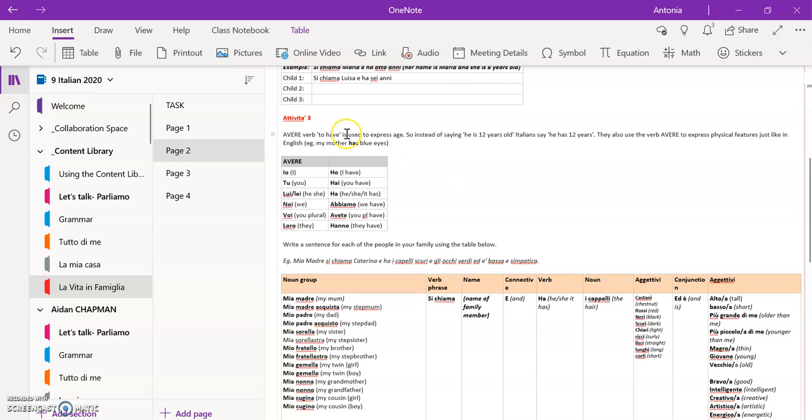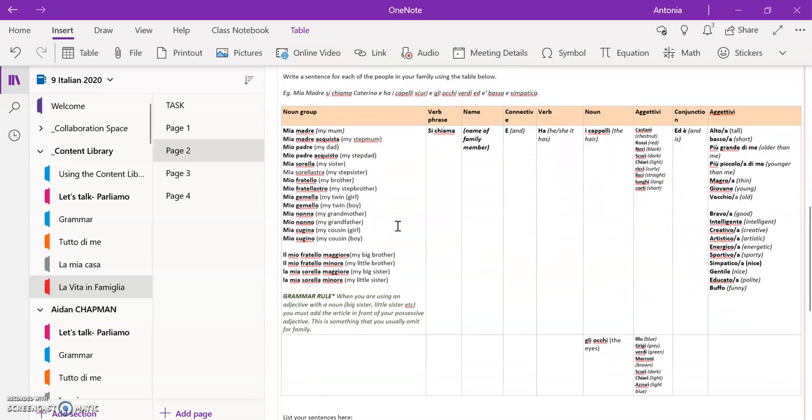All right. So we have here the conjugation of the verb avere, to have. Ho, I have, hai, you have, ha, he, she, or it has. Abbiamo, we have. Avete, you plural have. And hanno, they have. If you scroll down, we have the next part of this activity, which is for you to write a sentence for each of the people in your family using the table below. I'll just remind you that we always take one element from each column in order to build a sentence in Italian. Now, obviously, sometimes you have more than one option. Sometimes you only have the one option. So you need to follow the table and choose accordingly from each of the columns.